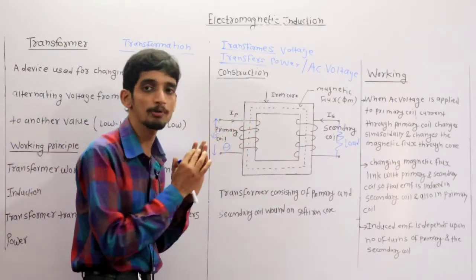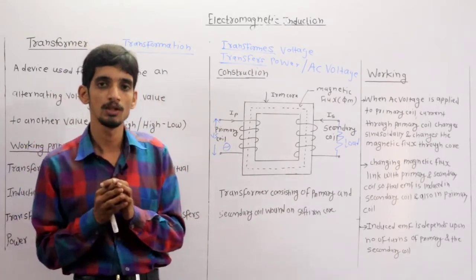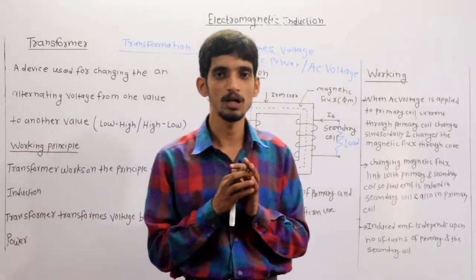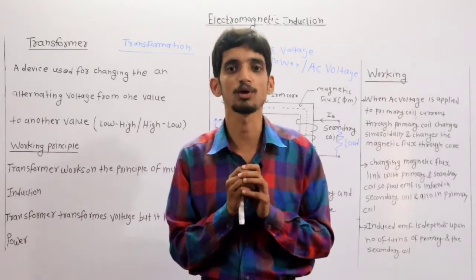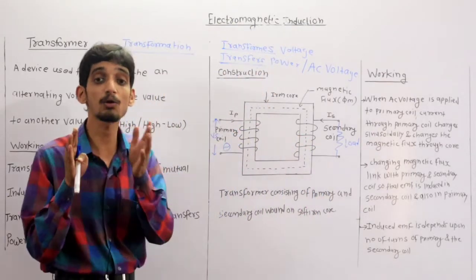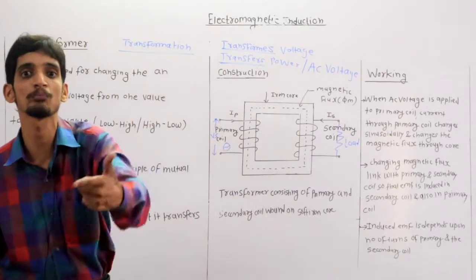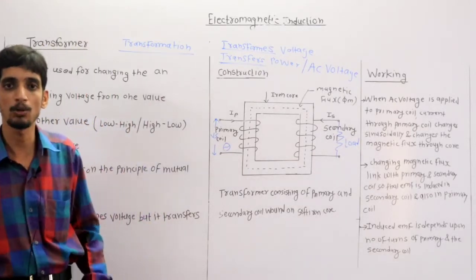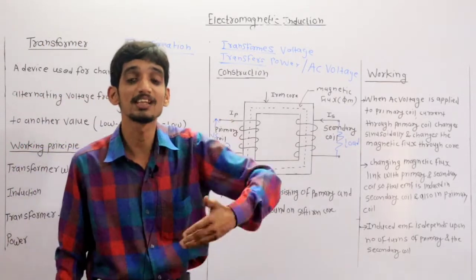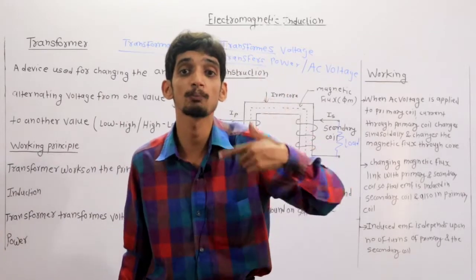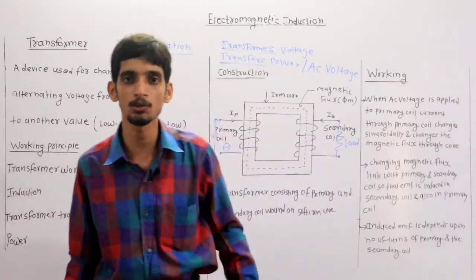Now one important point. This is a basic working of a transformer. Now one may ask the question, how is the voltage transformed in a transformer? Listen here. These are all dependent on the number of turns of the windings. Because as I already discussed with you, the self-inductance of a coil is directly proportional to the square of the number of turns of that coil.